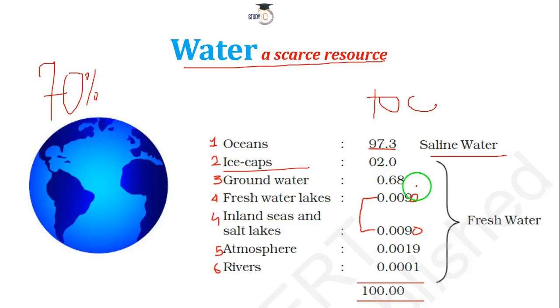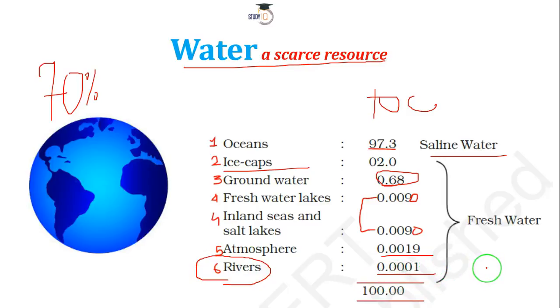Groundwater is 0.68%. I'm going to throw some light on this as well, what we are doing with this groundwater. Freshwater lakes, inland seas and salt lakes, both 0.009. And the atmosphere, that is the clouds and moisture in the air, has a share of 0.0019. And rivers, that we generally consider plenty of. We have Indus, Ganga, etc. Water is never going to end in our country, etc. But hey, look at this, it's